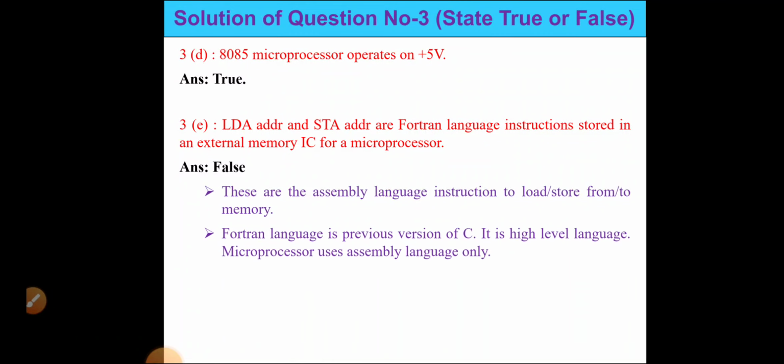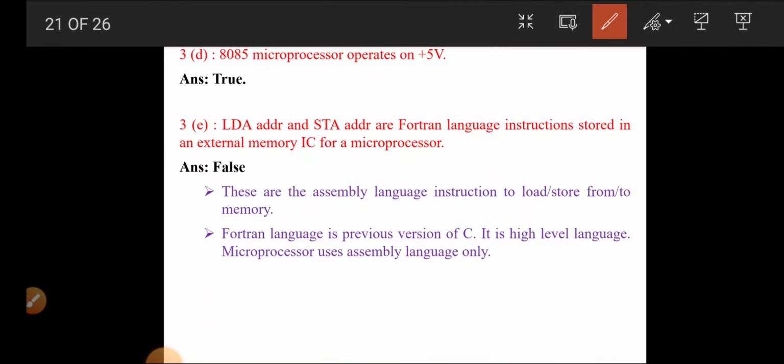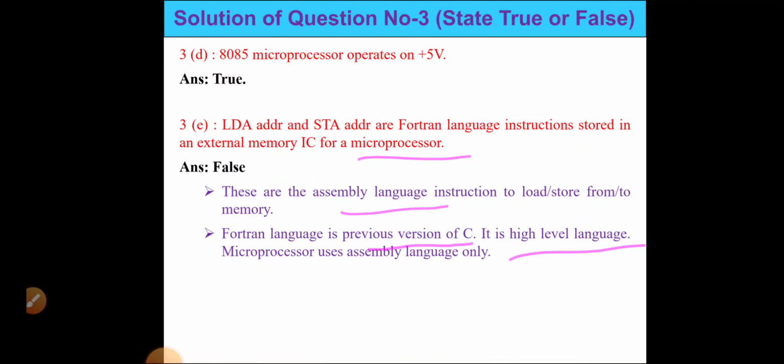Fortran language is a previous version of C. It is a high level language, and a microprocessor understands assembly language only. Okay, so these are the correct answers. Fortran is actually a previous version of C and it is a high level language. But whatever language is used in the microprocessor is assembly language. Okay, so this is false.